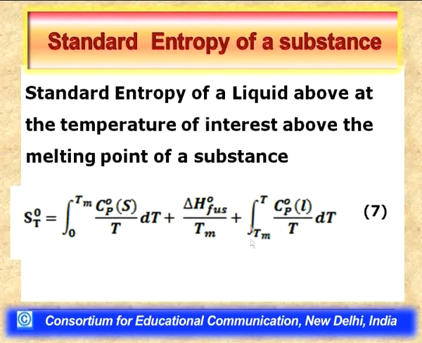Now, the third term represents the increase in entropy when a liquid gets heated from the melting point of the substance to the temperature of interest. This temperature of interest can be any temperature below or up to its boiling point. So, this third term we can evaluate as the integral from Tm, the melting temperature, to the temperature of interest T, of Cp standard of the liquid divided by T dT.